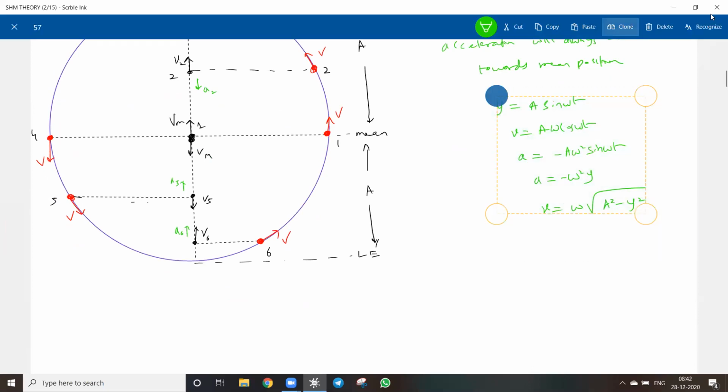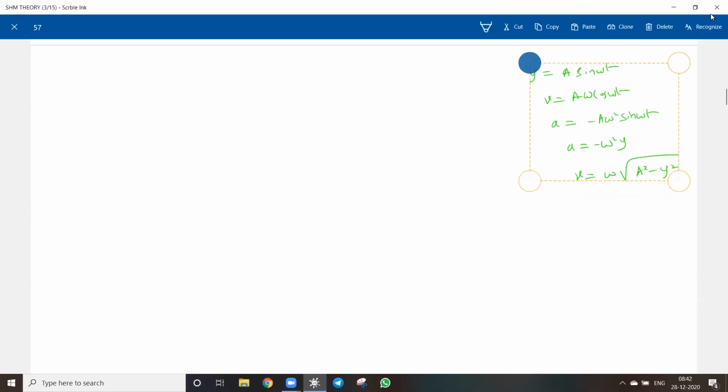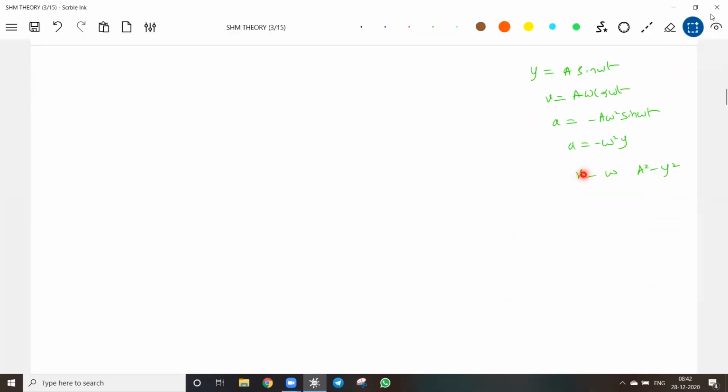Once again, let me plot graphs of all these. I think you are very good at plotting graphs of trigonometric functions. That's what I'm going to do now.